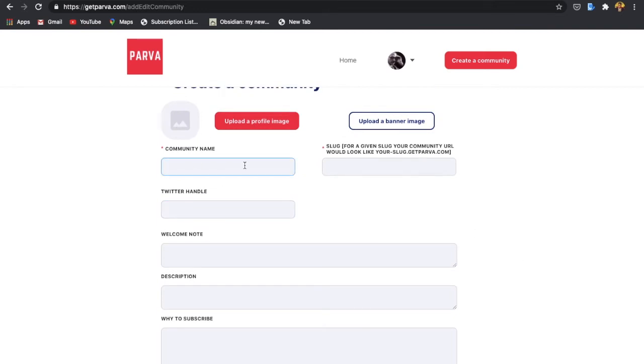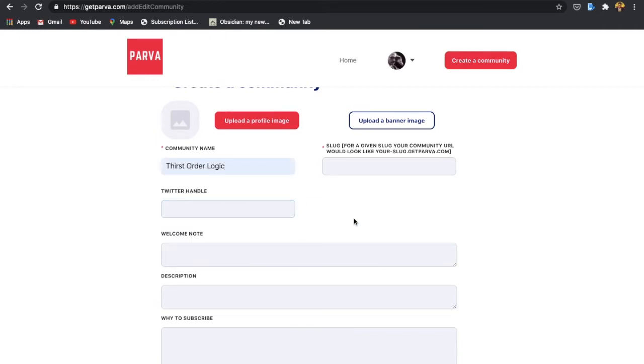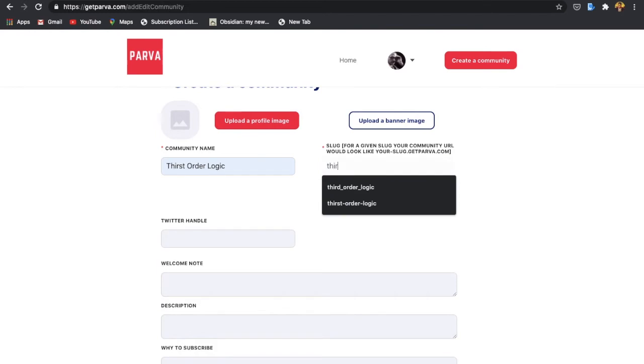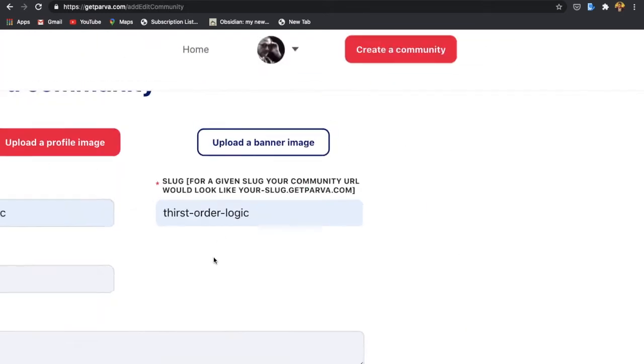Decide a topic about which you want to create a community, input a community name, input a slug. Slug is basically a subdomain name for your community.